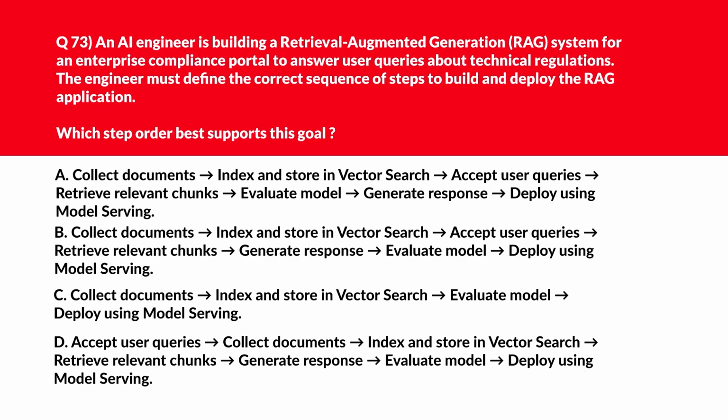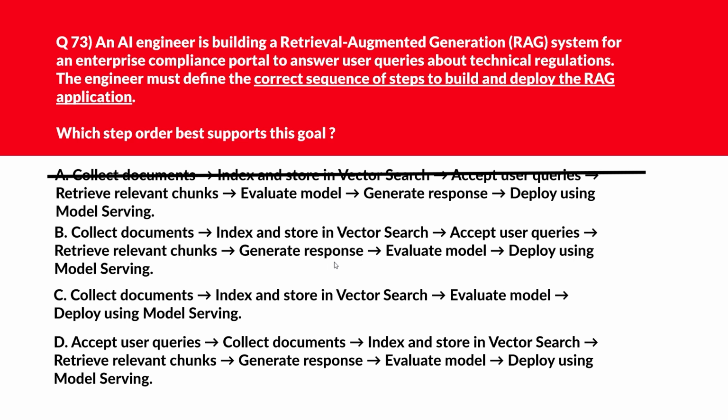Let's move to the next question. So this is all about arranging in the correct sequence. If we look at option A, evaluation must follow response generation, not precede deployment. Hence incorrect. Option B, if we look, this sequence reflects the full RAG pipeline from ingestion to deployment with retrieval and generation in the right order.